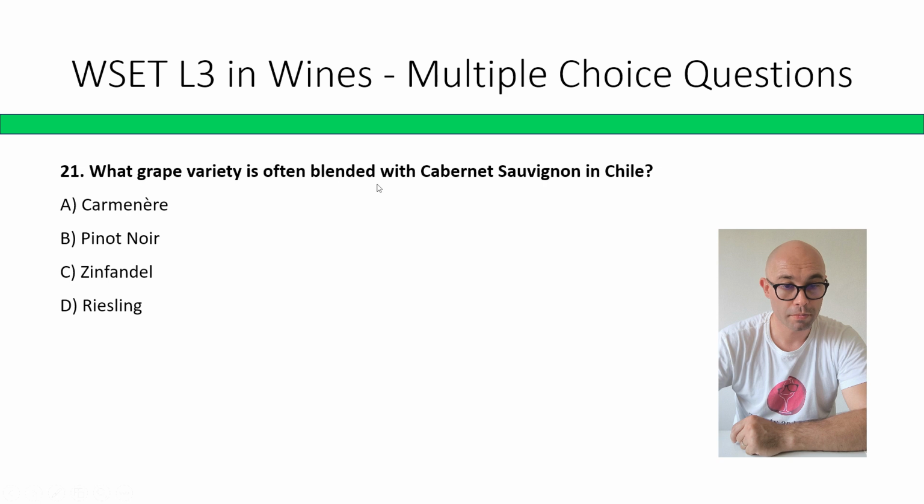What grape variety is often blended with Cabernet Sauvignon in Chile? Carménère, Pinot Noir, Zinfandel, Riesling. Correct answer is A, Carménère.